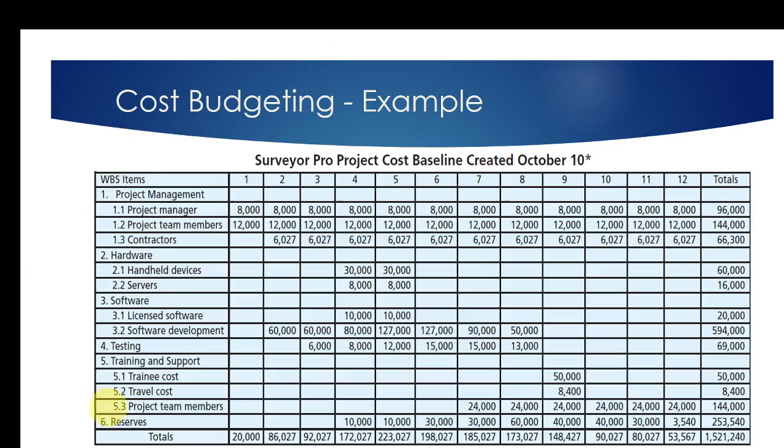Right. So these are some work breakdowns for the different tasks that will be there in a project. We have estimated that these tasks will take this much of time, and again for the first week it will take this much, for the second week it will cost this much, likewise. So this is the task-wise cost breakdown, right? And this is the time-wise. So this is, say, for the hardware altogether, we have 60,000 and 16,000. For the software we have 20,000. For testing we have 69,000. Likewise, we have the task-wise breakdown, but this is the time-wise breakdown.